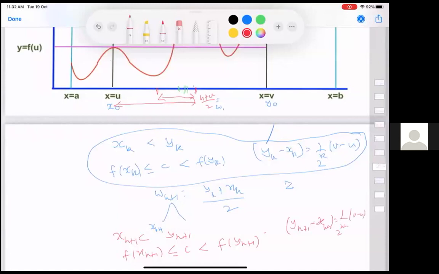So if you have reached this step at time k, you can reach the same step at time k plus 1. And therefore, you have done it infinitely many times.